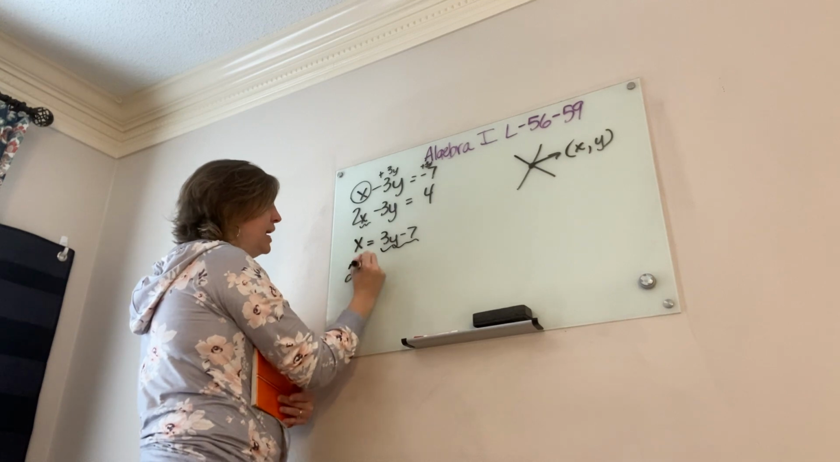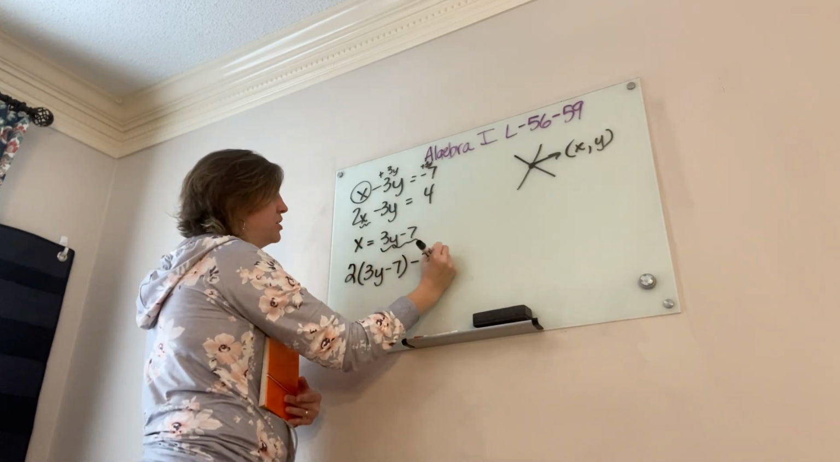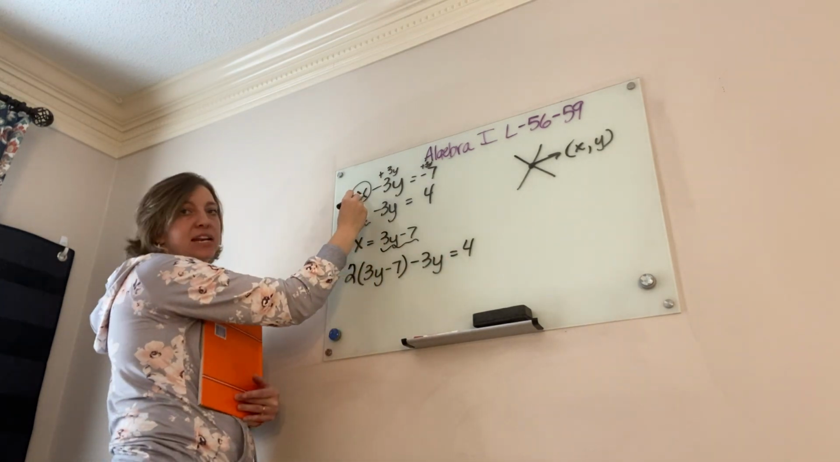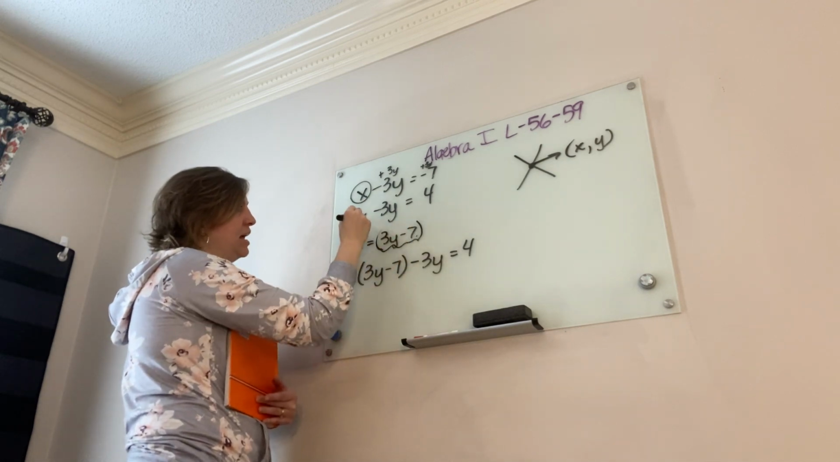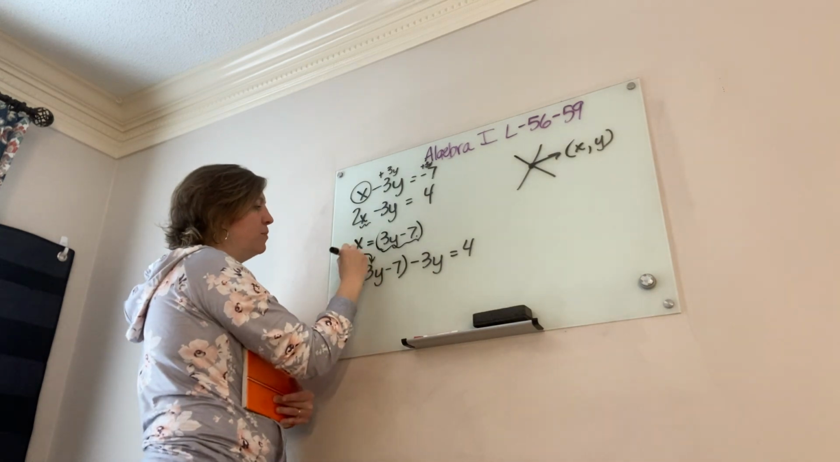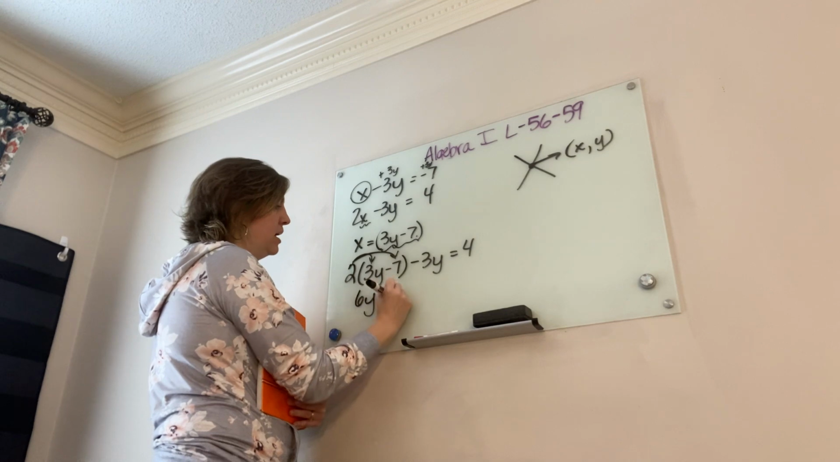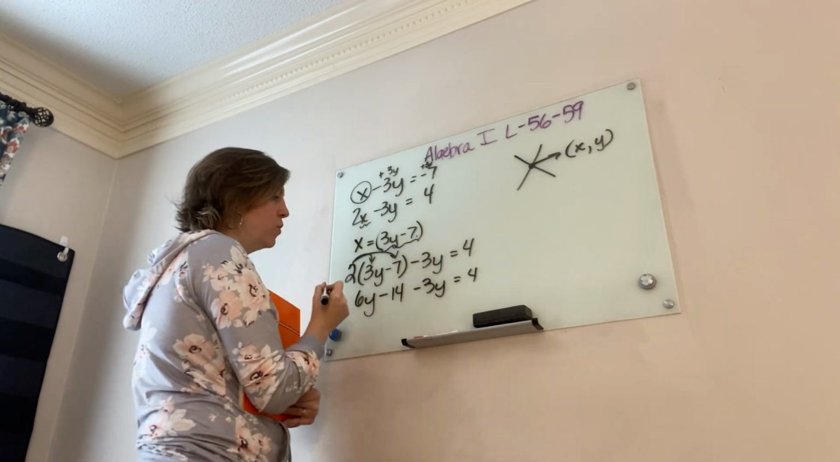So instead of X, I'm going to plug in 3Y minus 7, times 2, minus 3Y equals 4. So everybody see that? I isolated X. I isolated one variable. I substituted that in for the X in the second equation. Now I'm going to distribute because there was a coefficient in front of that X. So it's 6Y minus 14 minus 3Y equals 4.